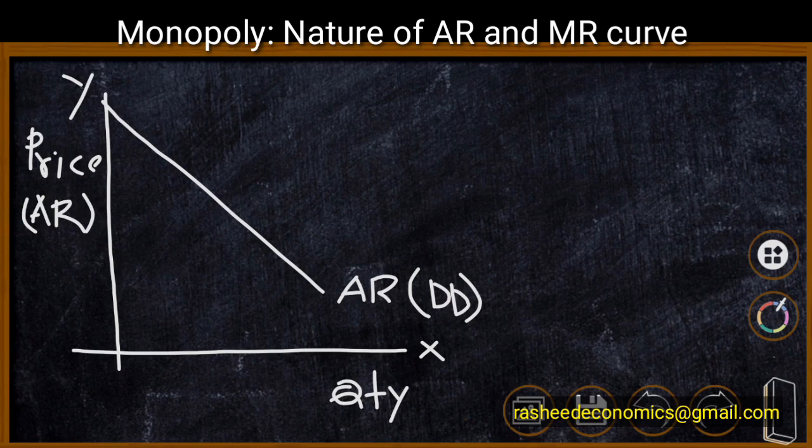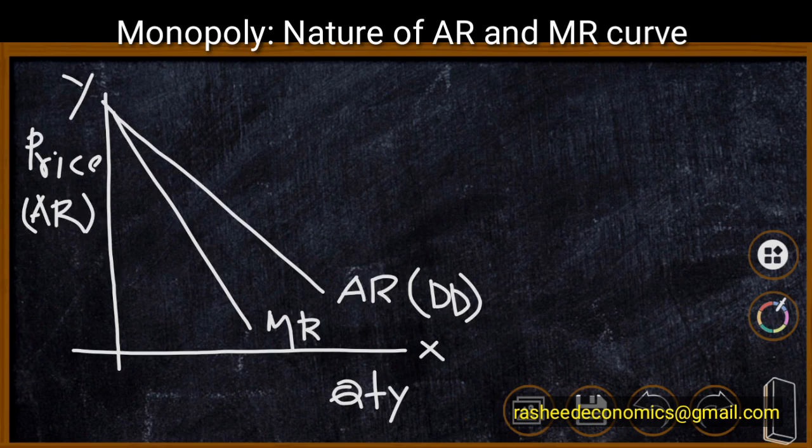If average revenue is downward sloping, automatically we will have a downward sloping marginal revenue curve which always lies below the AR curve. It can be plotted as the MR curve. Under a perfectly competitive market, the AR curve is parallel to the x-axis, and if the AR curve is parallel to the x-axis, the MR curve will coincide with it.